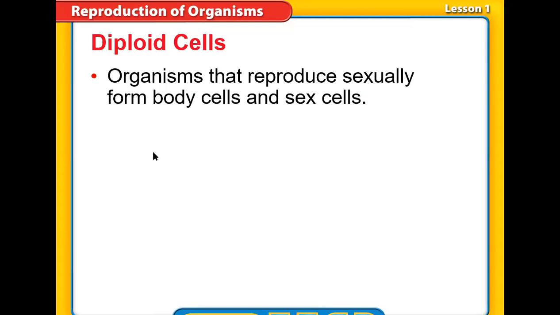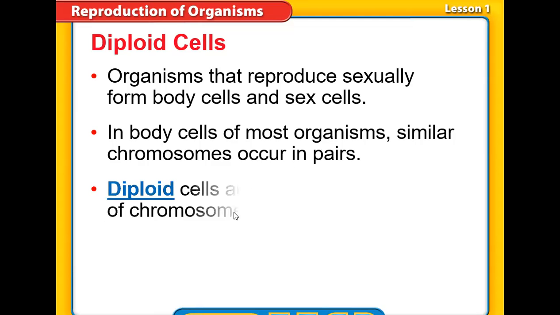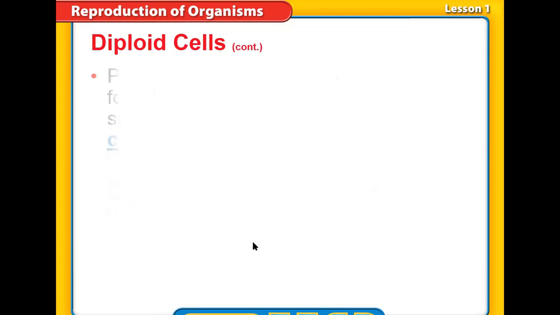And the chromosomes are always found in pairs. Why are they found in pairs? Because you get one of this pair from one parent and the other half of the pair from the other parent. So we always find that the chromosomes are arranged in pairs. We said that in most body cells, or the body cells of most organisms, similar chromosomes occur in pairs, so we call them diploid. So what is meant by a diploid cell? Diploid cells are cells that have pairs of chromosomes, okay?